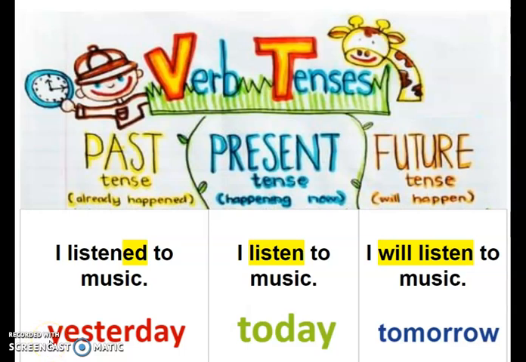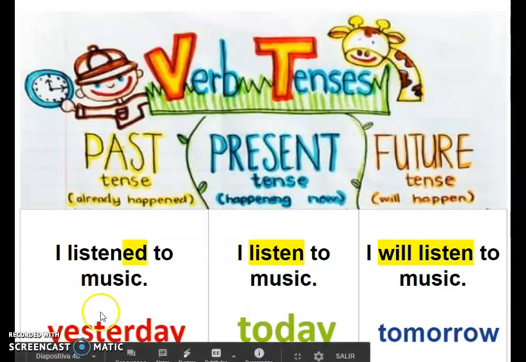So now I want you to pay attention to the sentences that we have and tell me what is the correct verb to use. Okay, pay attention to the words yesterday, today, and tomorrow. Remember that today is in the present, yesterday is in the past, and tomorrow is in the future.